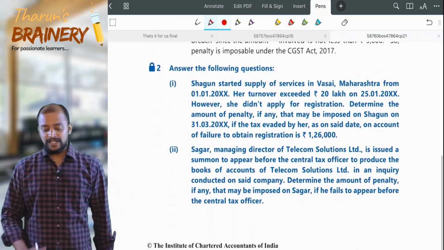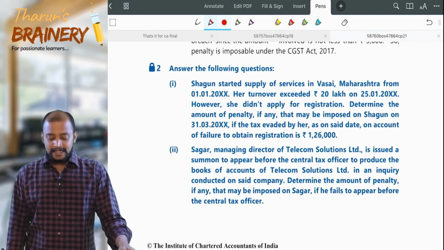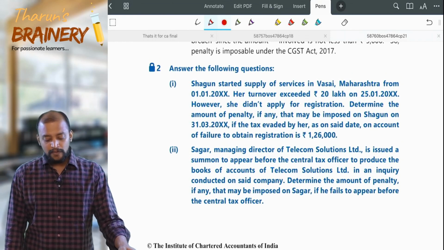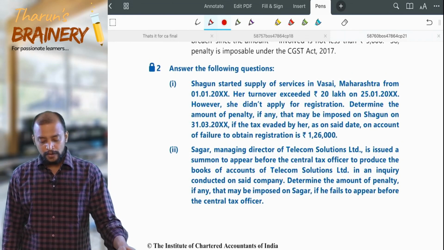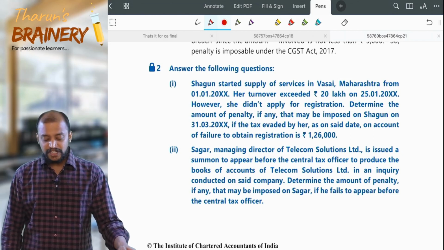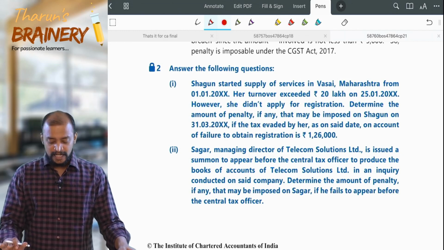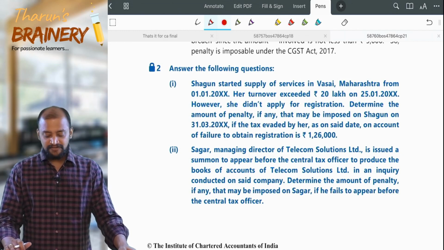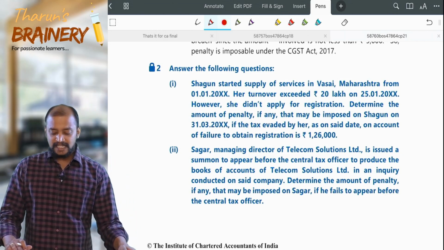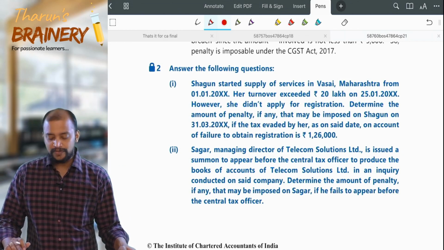Answer the following questions. Question number 2, part 1. Shagun started supply of services in Vasai, Maharashtra from 1/1. Her turnover exceeded 20 lakhs on 25/1. However, she did not apply for registration. So it's a registration related default. Determine the amount of penalty, if any, that may be imposed on Shagun on 31/3 if the tax evaded by her as on the said date on account of failure to obtain registration is 1,26,000.